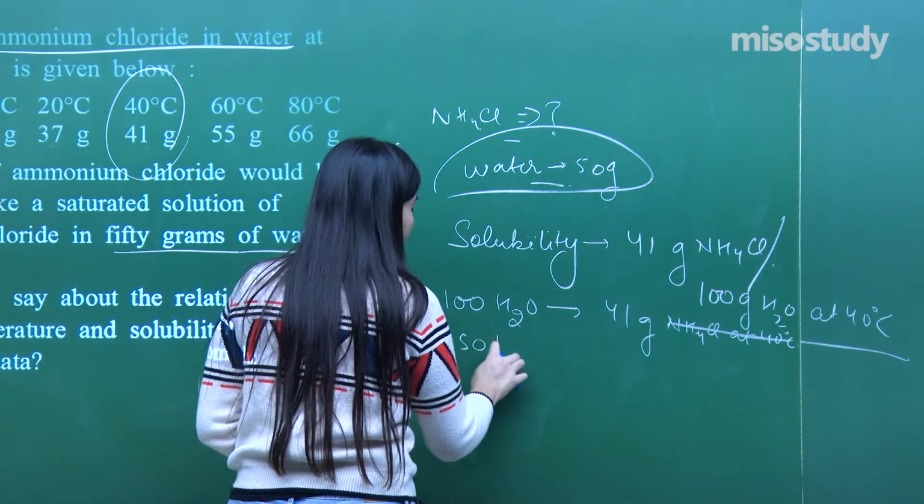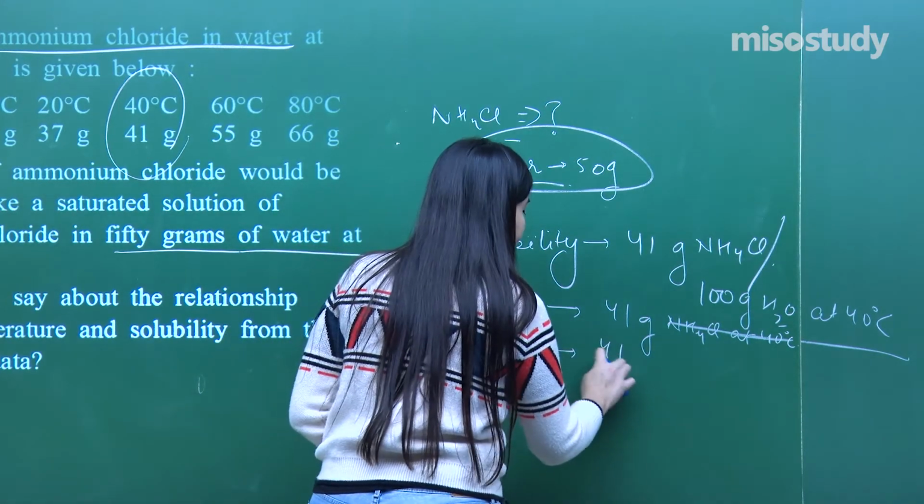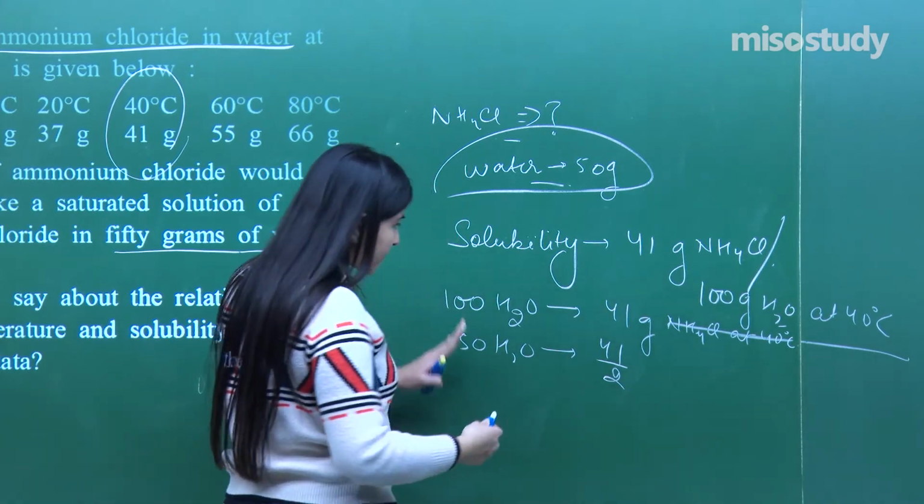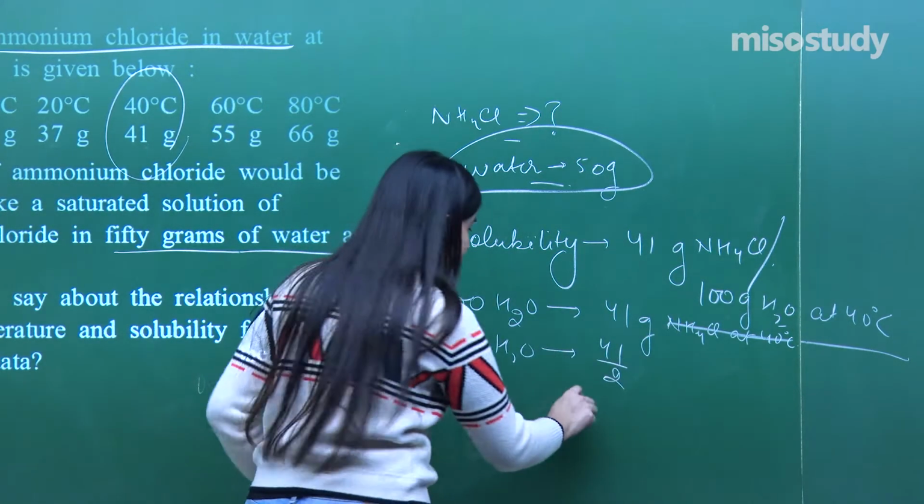So 50 grams will require how much? Divided by 2, just half of it. Or else you can apply the similar unitary method, the answer will come out the same.